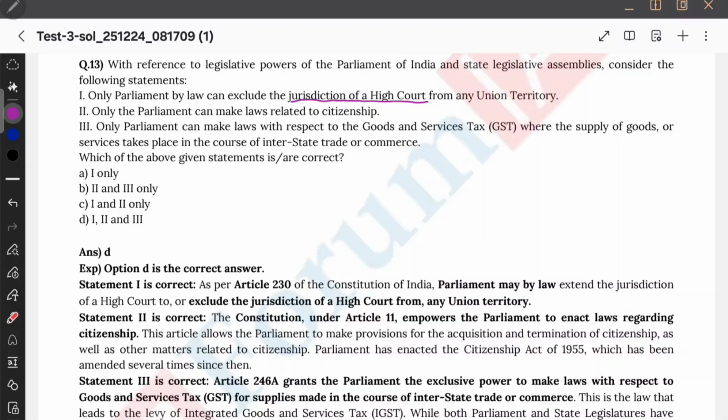Therefore, only parliament by law can exclude the jurisdiction of High Court from any union territory. This is correct. Second, only the parliament can make laws related to citizenship. That is also in the union list. Correct. Only parliament can make laws with respect to GST.